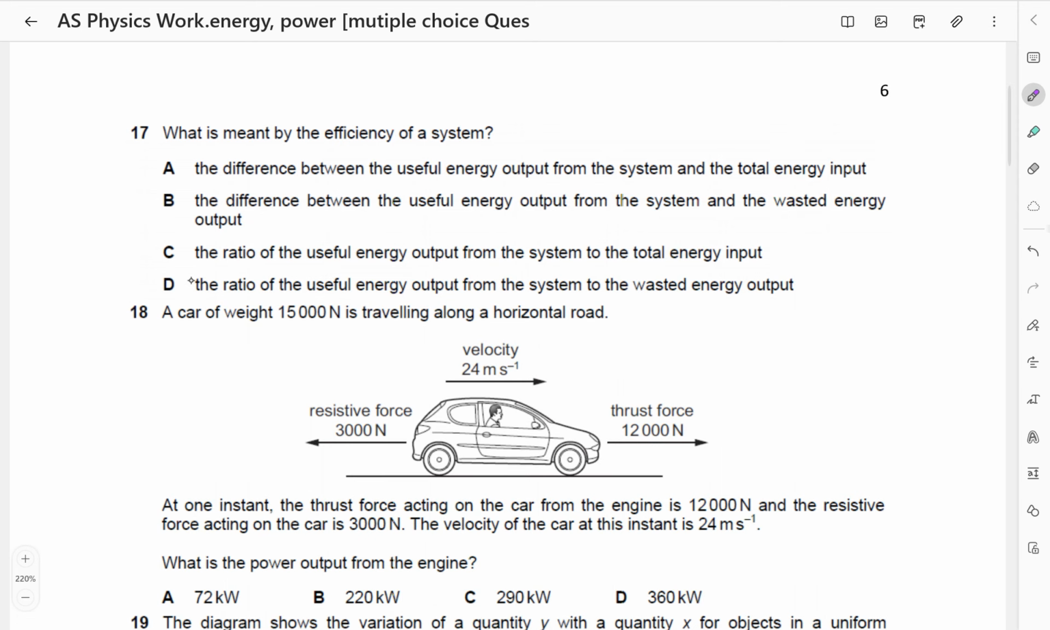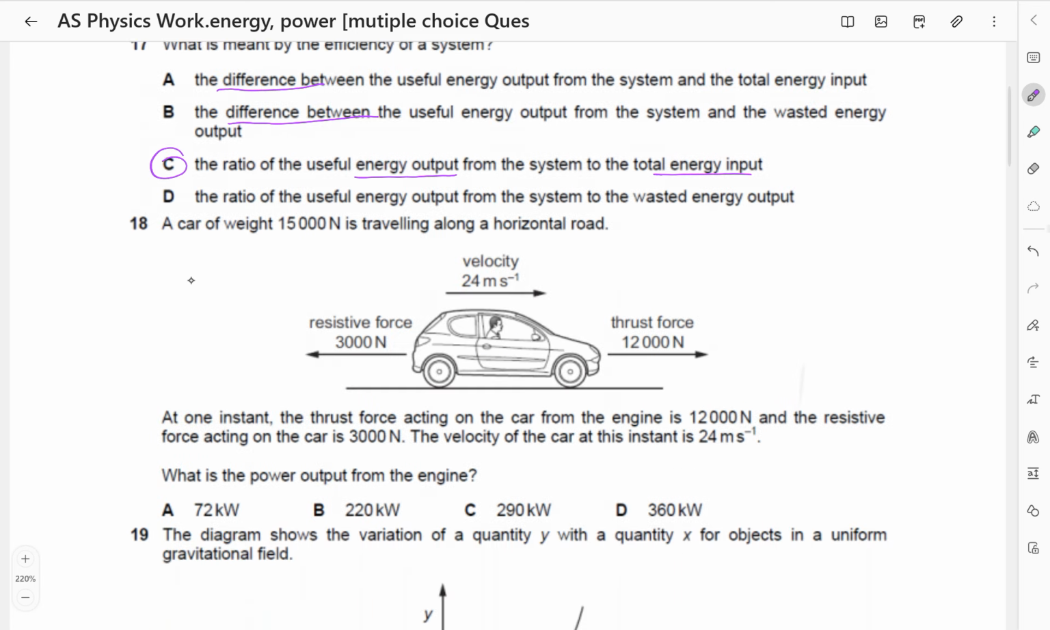What is meant by the efficiency of a system? Of course, efficiency is the ratio of the useful energy output to the energy input, or the total energy input. It is not a difference, it is a ratio: useful energy output from the system to the total energy input in the system. So the answer is C.